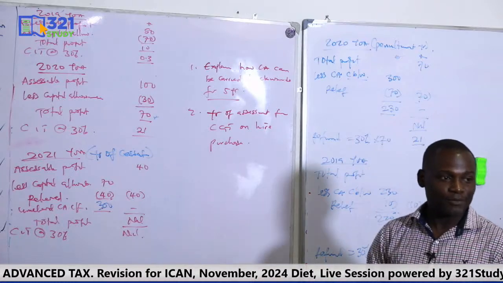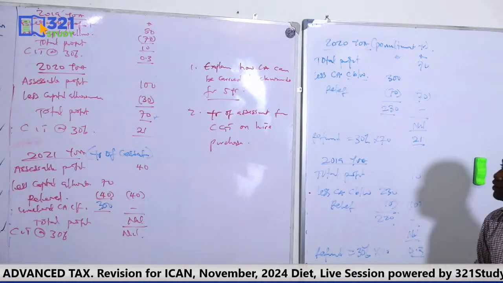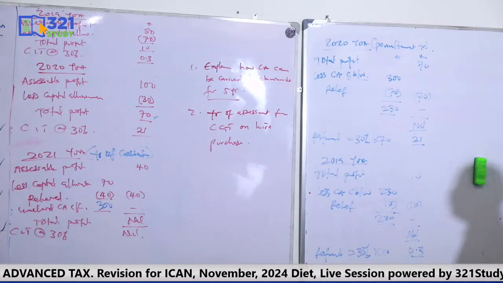And how do you determine the year of assessment on the year of cessation? It depends on the rule you are using, whether it's old or new. If it is the new one, we say the profit you tax is the profit from the beginning of the accounting year or the accounting period to the date of cessation.